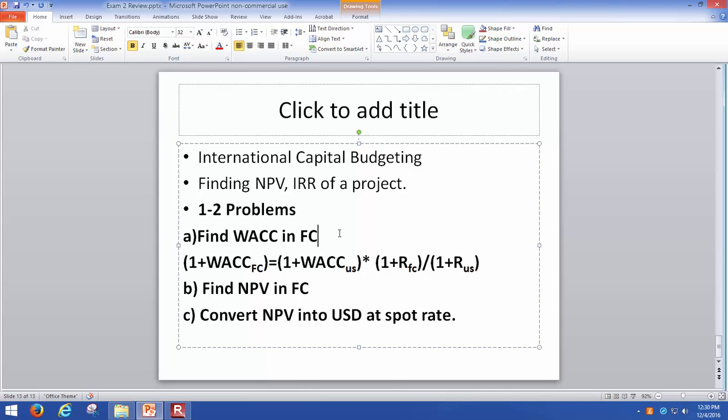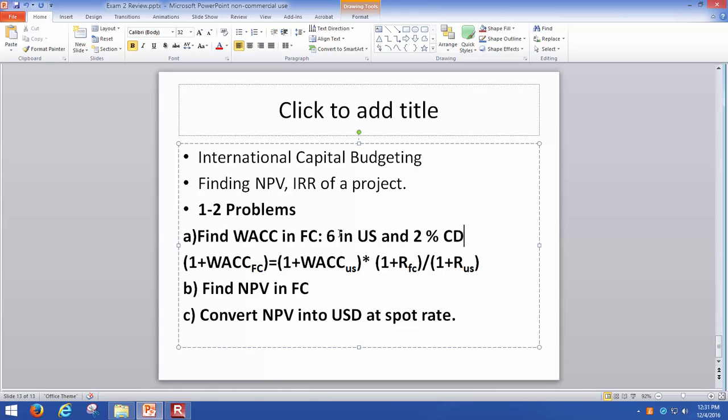So as an example, if the interest rate is 6% in the US and 2% in, let's say, Canada, what we are saying here is that the cost of capital in Canada would be roughly 4% lower than the cost of capital in the US. The formula gives you a more strict way to find the cost of capital, but roughly we are saying that interest rates are 4% lower in Canada and the cost of capital in Canada would be 4% lower.